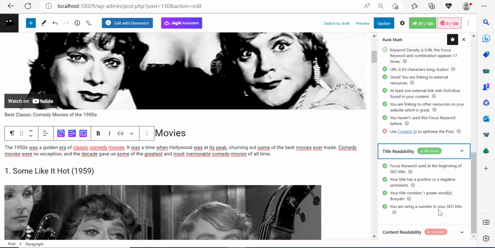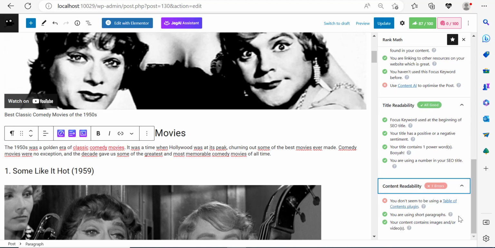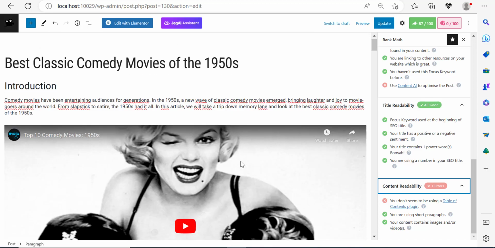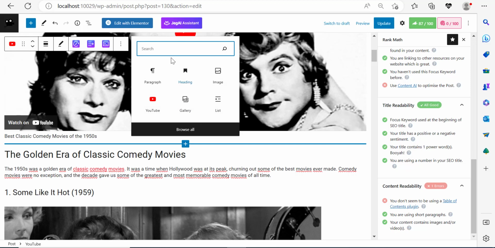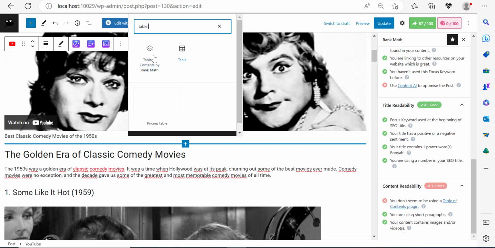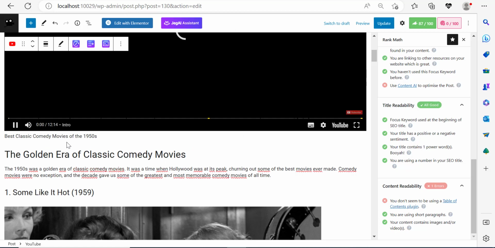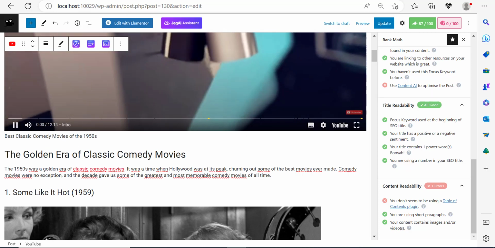Now the readability is pretty awesome. So I'm going to click here, scroll down. Now we don't have a table of contents. So let's go ahead and add a table of contents. How do we do that? It's actually very simple. I'm going to click on the plus button over here and search for table of contents by Rankmath. And so right now we have a table of contents added.